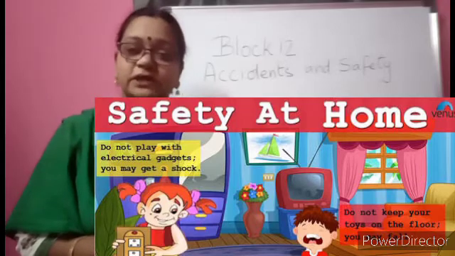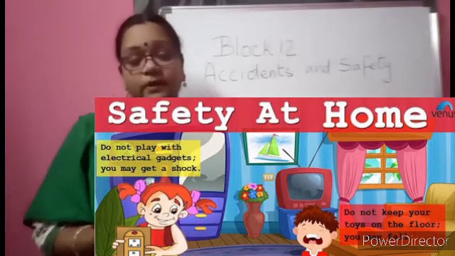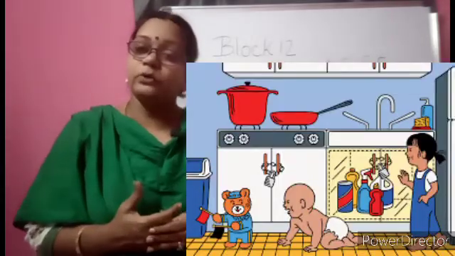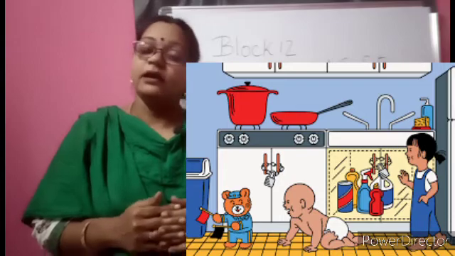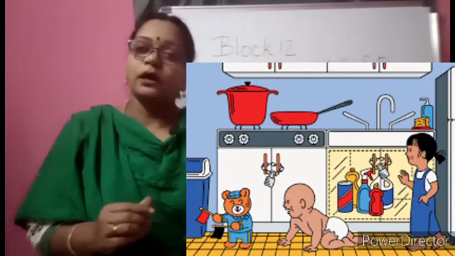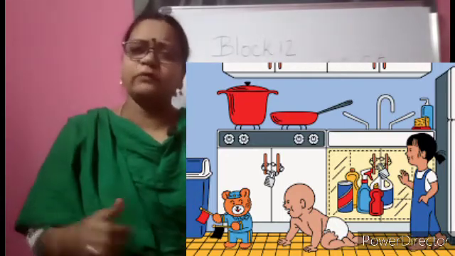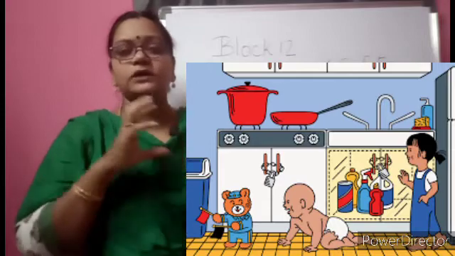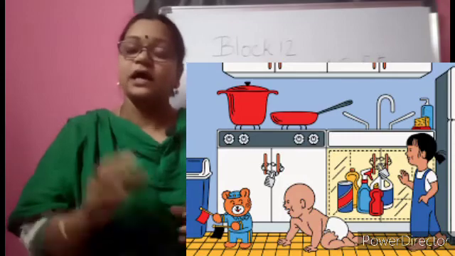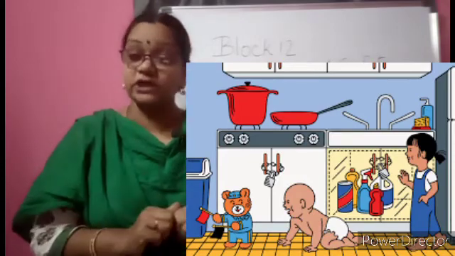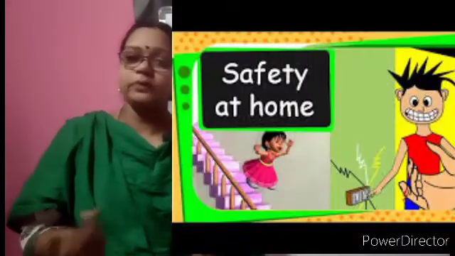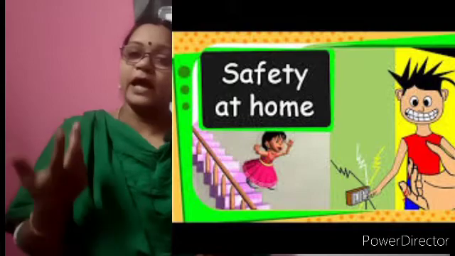You all know that in the kitchen there will be a gas cylinder and also a stove in which fire will be there to cook the food. But never try to play near the fire. Never play near the gas cylinders where they are kept. And also any electrical gadgets at home, any type of iron box or any sockets, never play with that, or never try to put your finger inside the sockets. And when your hands are wet, you are not supposed to touch the sockets, because it may lead to a high electric shock and it may lead to a fatal accident.